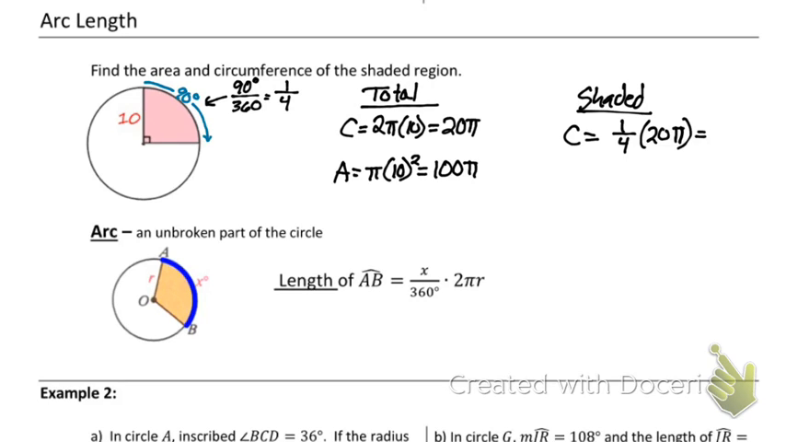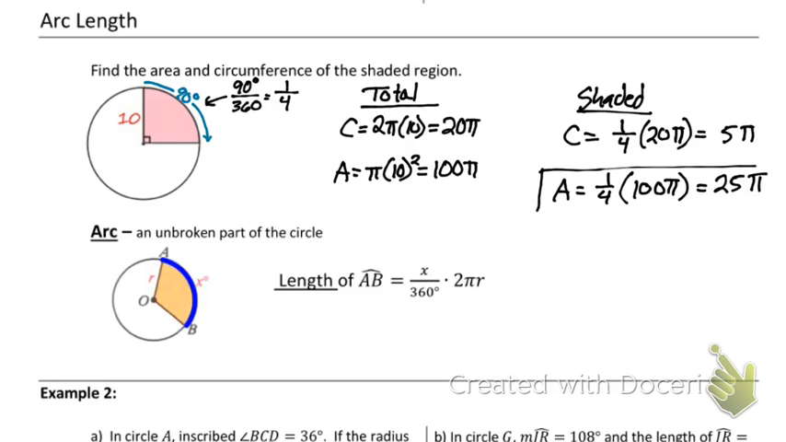A quarter of 20 pi is going to be 5 pi. Our area will also be a quarter of our total area, which in this case was 100 pi. A quarter of 100 pi is going to be 25 pi. So that's where this formula came from.